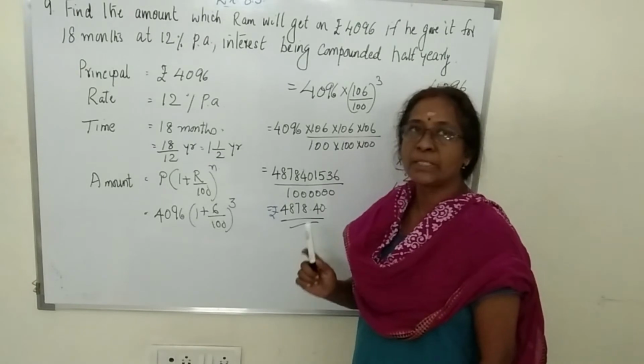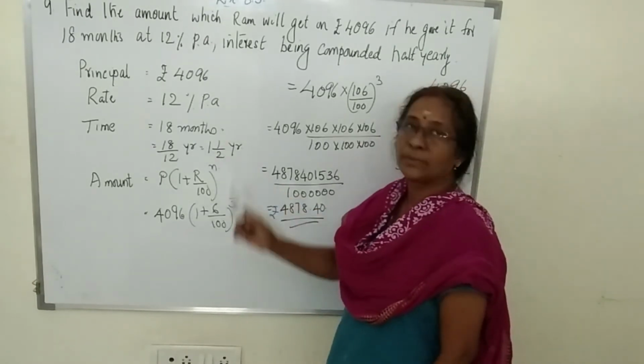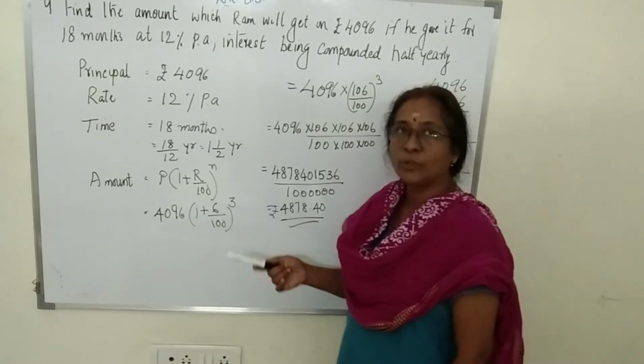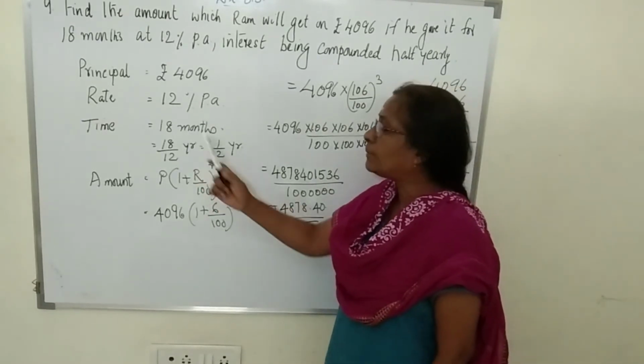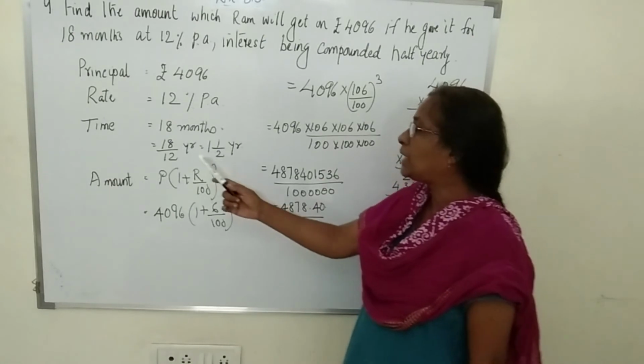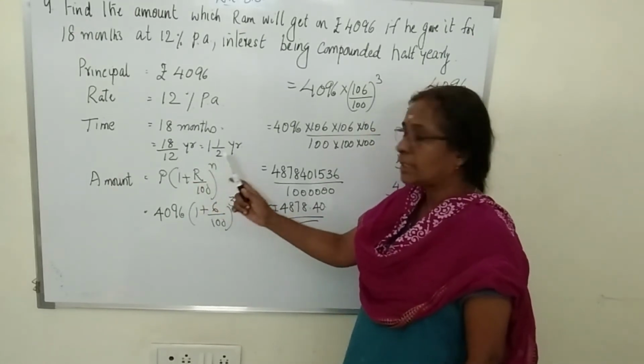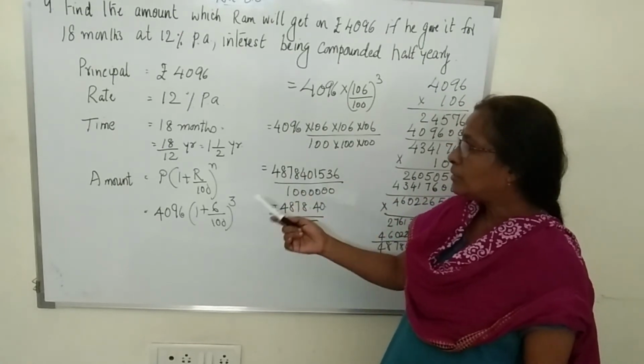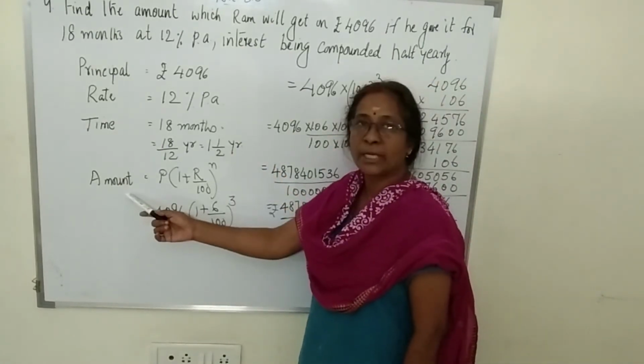The time is only 18 months. When it is given in months, we have to convert it into years. So 18 months is equal to 18 upon 12 years. That is 1.5 year.